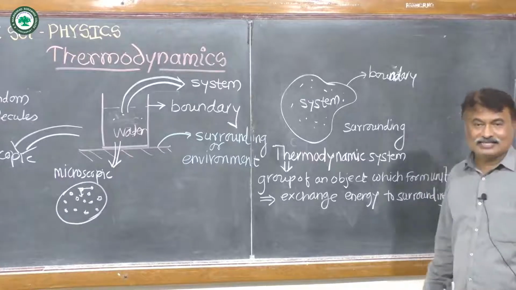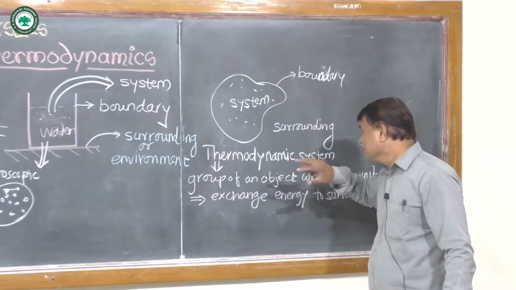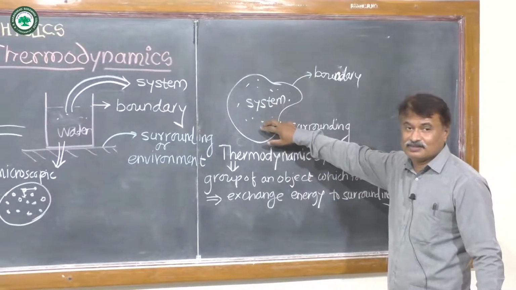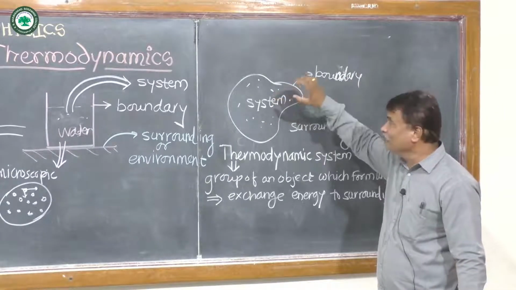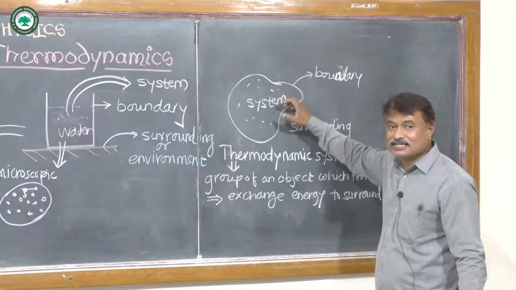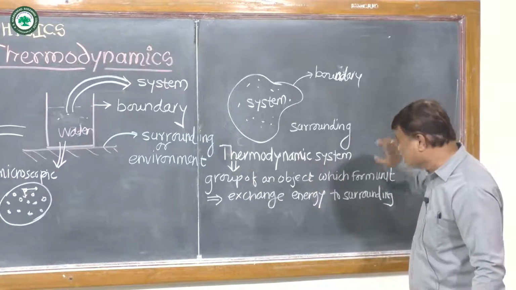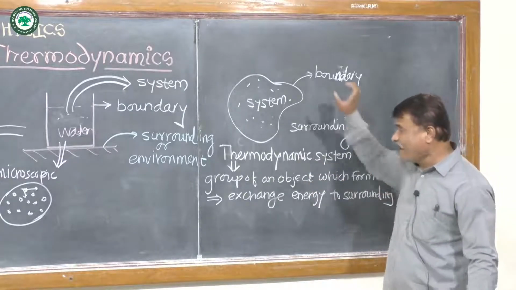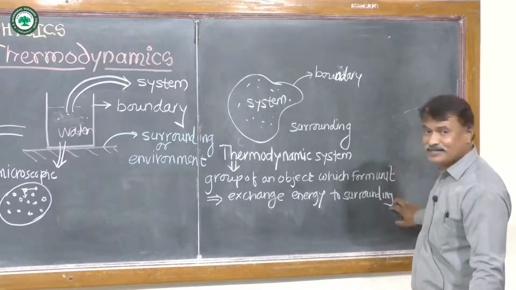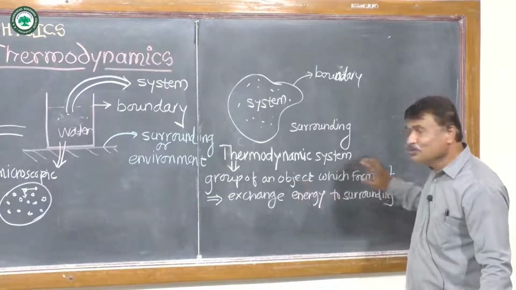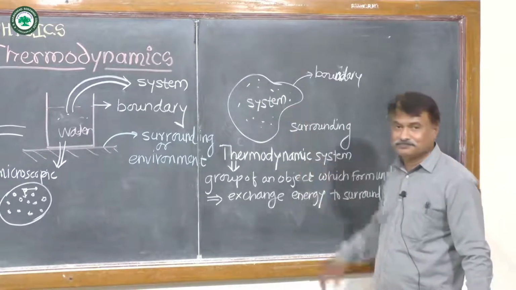That is called a thermodynamic system. So in simple words, we can write thermodynamic system from this diagram. We know that there are a large number of molecules inside the system, and therefore we can say that a thermodynamic system is a collection or group of objects which form a unit, that unit having the ability to exchange energy from the system to the surrounding. That is called a system. So this is about the system.